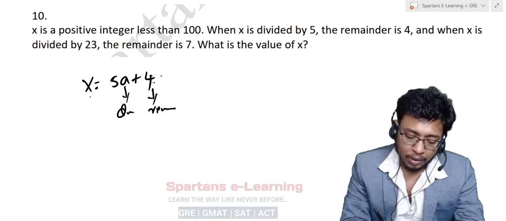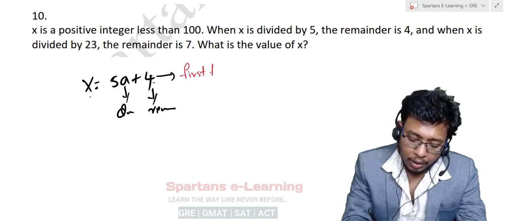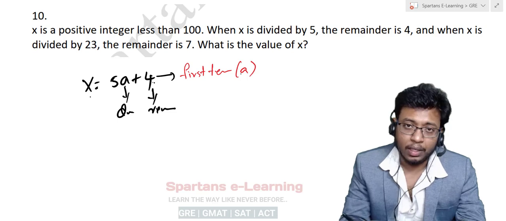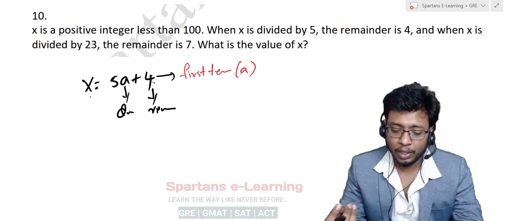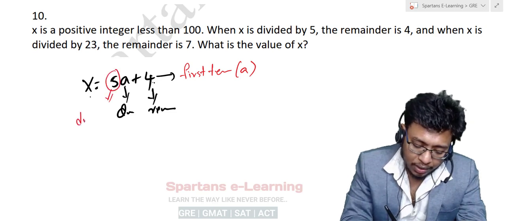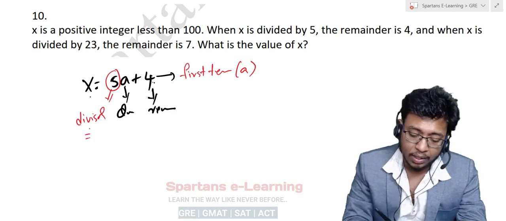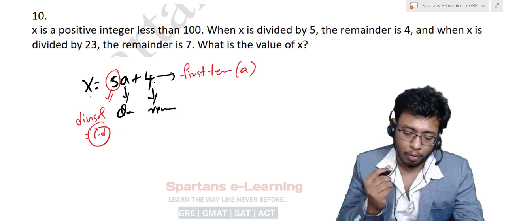This is nothing but the first term, that is a. In an arithmetic progression you have the first term denoted by a, and 5 is actually the divisor. This divisor is nothing but the common difference in an arithmetic progression.